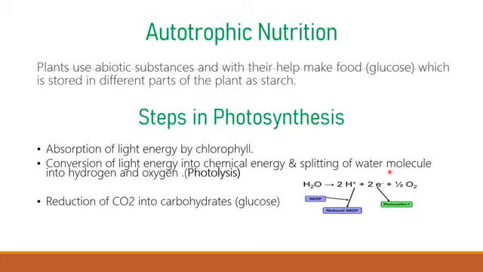Then there is splitting of water molecules into hydrogen and oxygen ions. Whatever energy is released and whatever chemicals are formed during the above two processes, the above two processes are also known as the light phase or the light reaction of photosynthesis. And the last process, in which carbon dioxide will be reduced to carbohydrates, is the dark reaction.